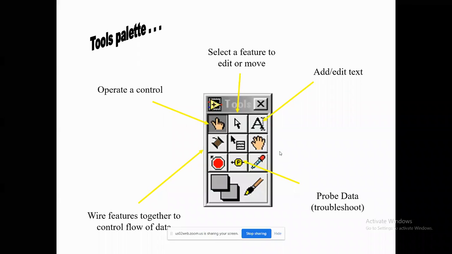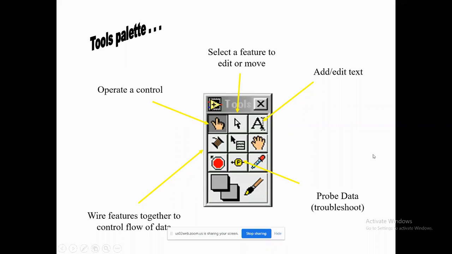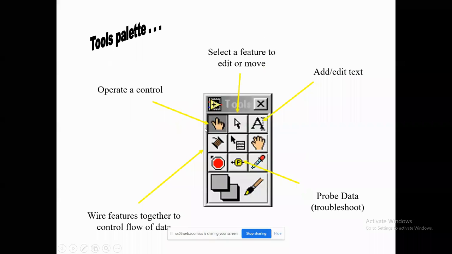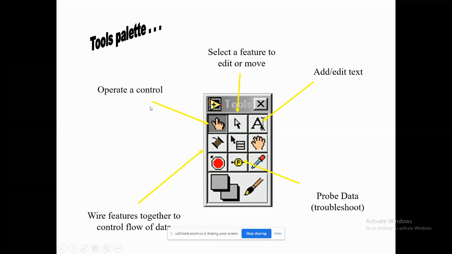Similarly, we have toolboxes in LabVIEW also, but they are not called toolboxes. You have to say palette, P-A-L-E-T-T-E. So what kind of palette? The tools palette is about the control operator.